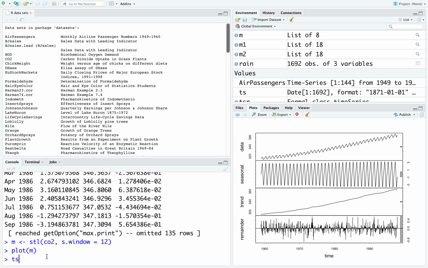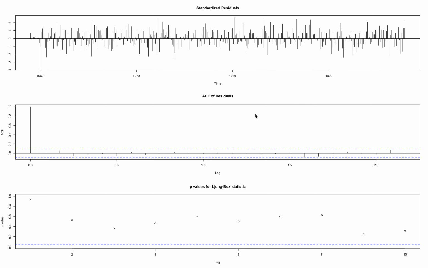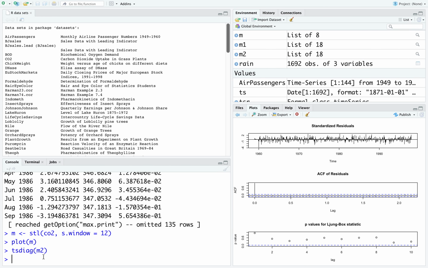So anyway, if I run tsdiag on this model that we built for the CO2 data set, this time, unlike the air passenger data set, we get these residuals. There is just a little bit of an ACF in the residual around 0.75. It is not very significant, it's barely significant, just crossing this dotted line, and these p values are all far above the line of significance. So I think it is still a good model. We can ignore this part and actually use this to predict future values of the carbon dioxide data set.